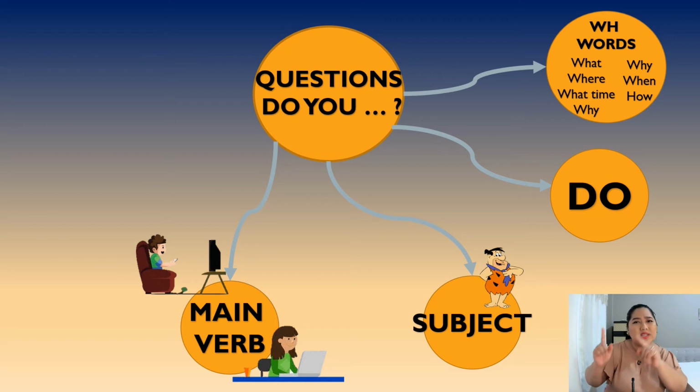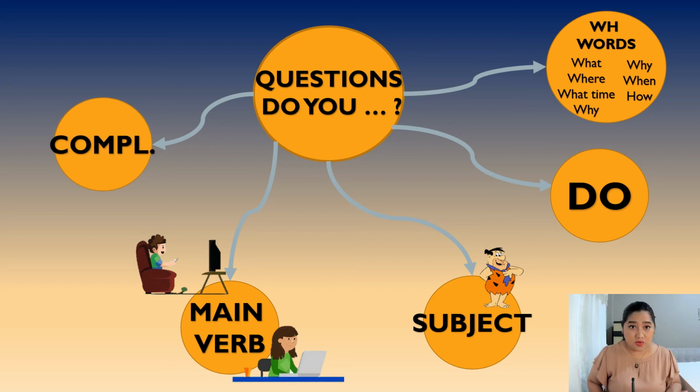Here we go. What time do you work? What time do your children study? What time do you have breakfast? Where do you have breakfast? Where do they work? Yeah, always what word, do, the subject, and a verb. A verb always in base form.